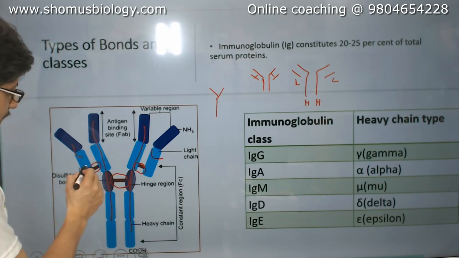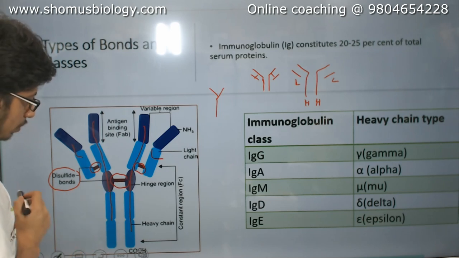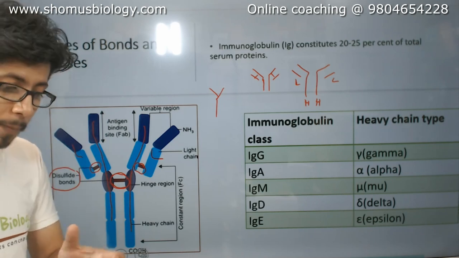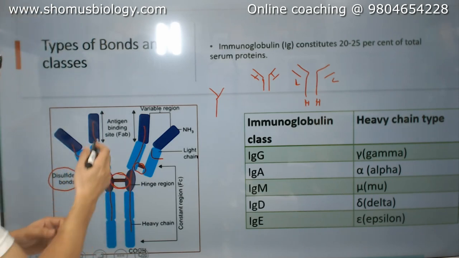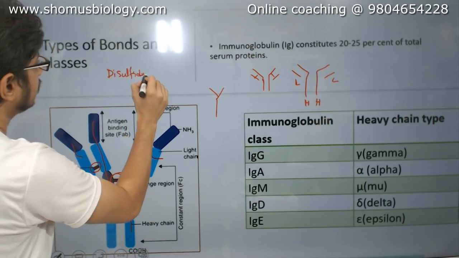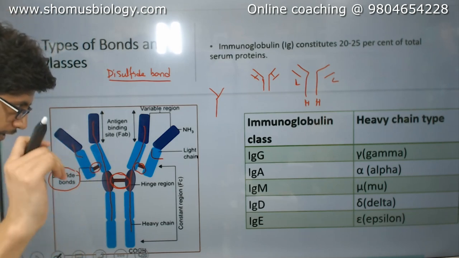Okay, so see, the light chains are connected with disulfide bonds. The hinge region is also disulfide bonds. So which bond is most important for holding the antibody structure? Remember, disulfide bond. Very important bond is disulfide bond. Keep it in your mind.